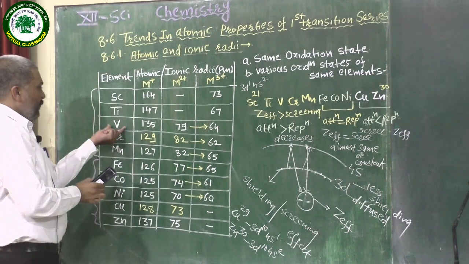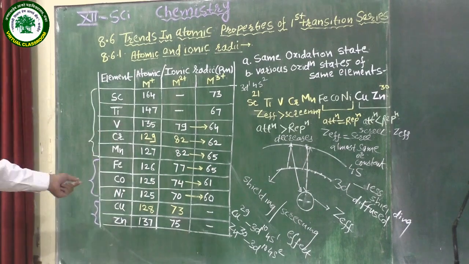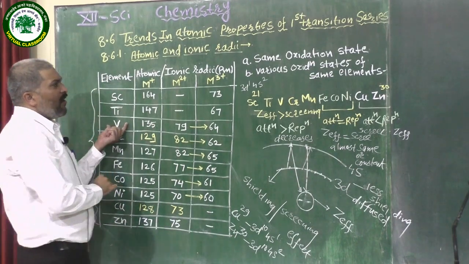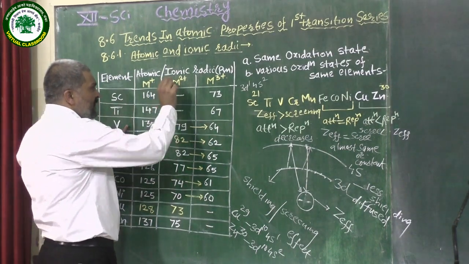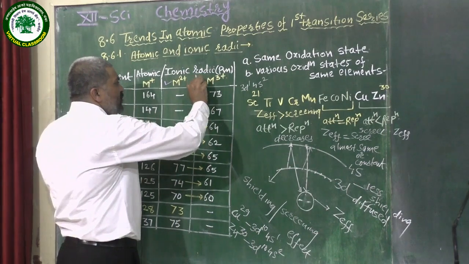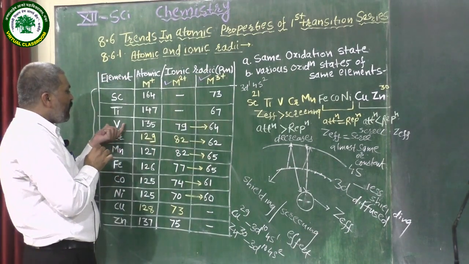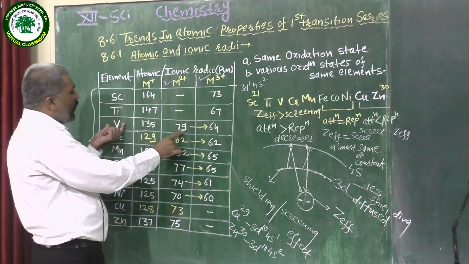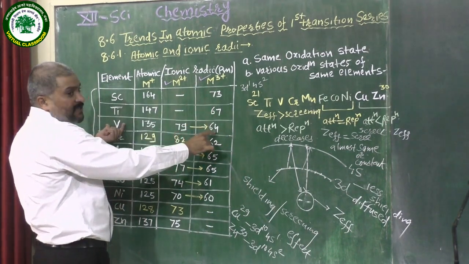First we consider the element vanadium, with its various oxidation states; specially the +2 or dipositive and +3 or tripositive oxidation states. The value for vanadium dipositive is 79 picometer, and for M tripositive it is 64.